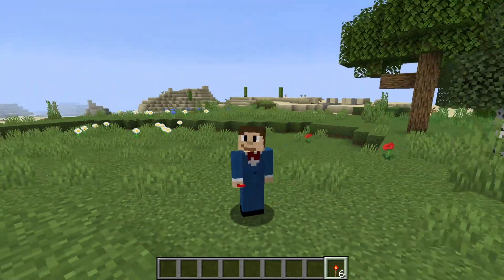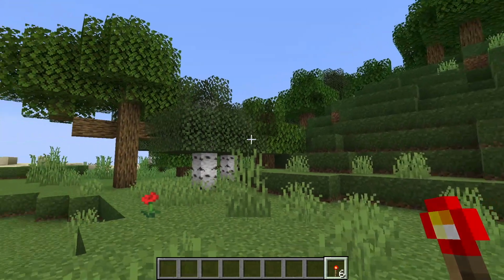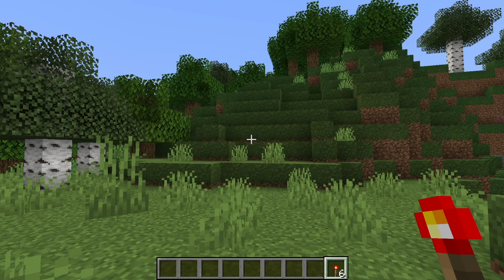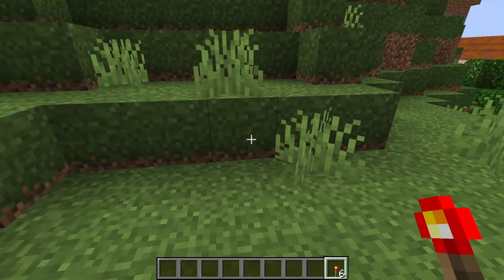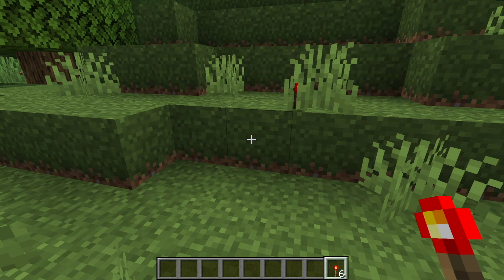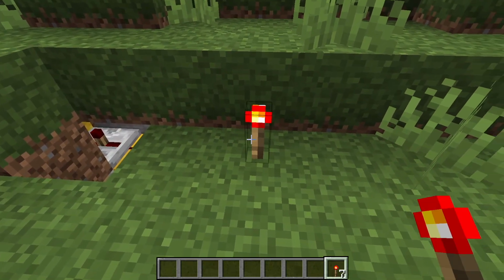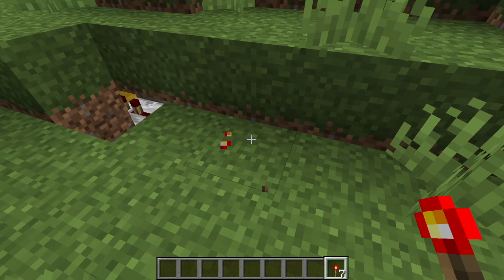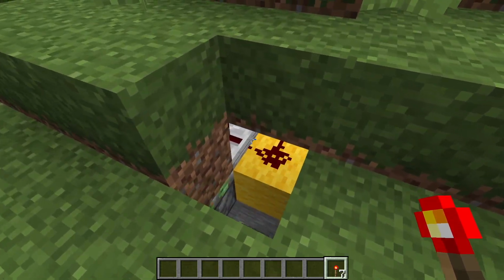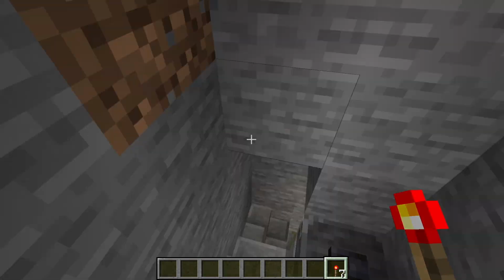Alright, so we revisit a world that we've visited multiple times, and here is just a plain forest, nothing to see here. But if you place a torch in the right spot, here, nope, here, nope, maybe here, yep. And that's what's nice about this. You can place a torch right on it like this, and it still won't activate. Only if you place a torch right on this block, it'll activate. So it severely lessens the chance that someone will find this.